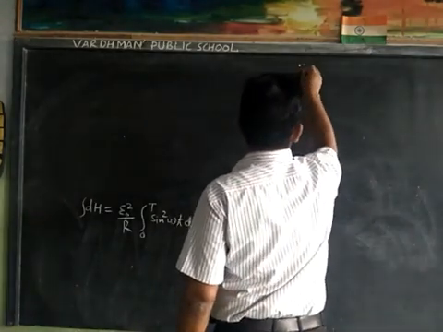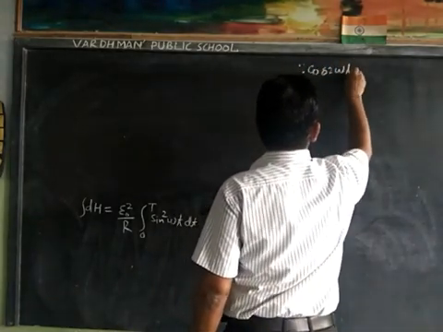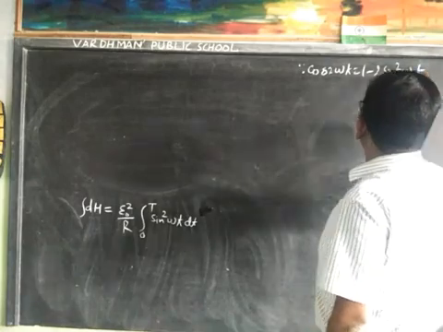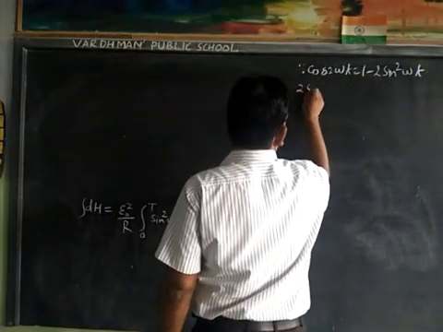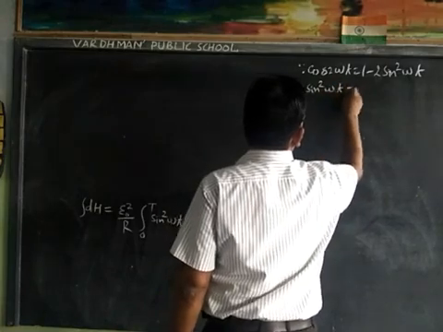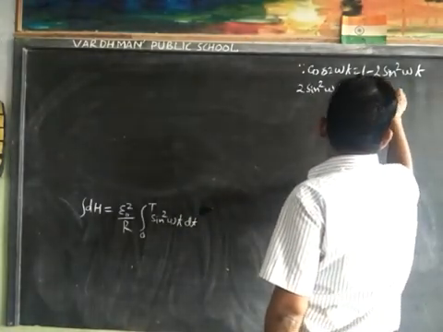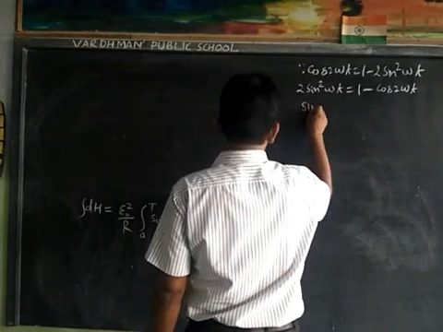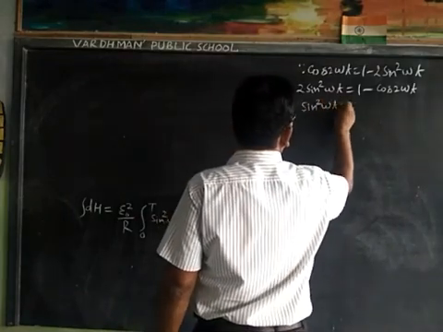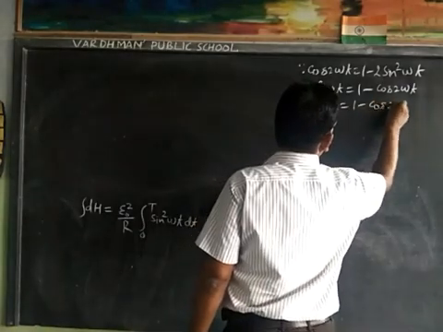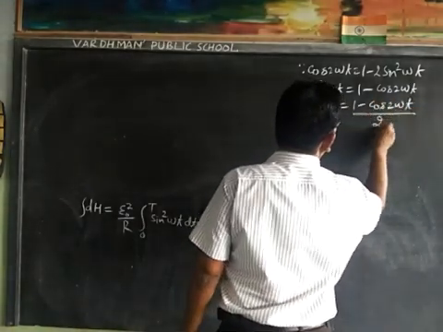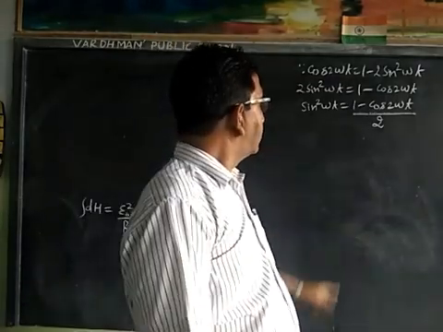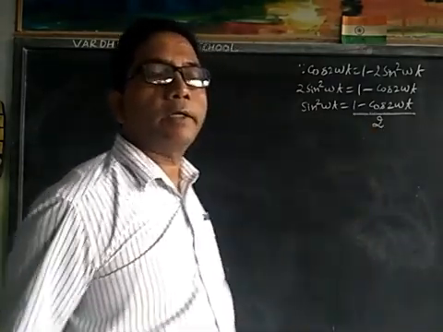Since cos 2 omega t is equal to 1 minus 2 sin square omega t, that is 2 sin square omega t is equal to 1 minus cos 2 omega t, so sin square omega t is equal to 1 minus cos 2 omega t upon 2.